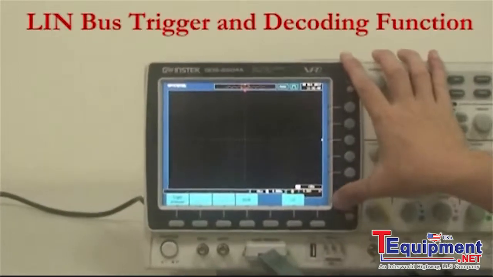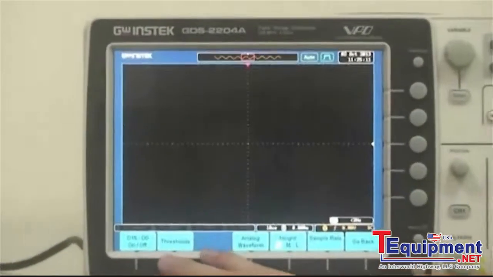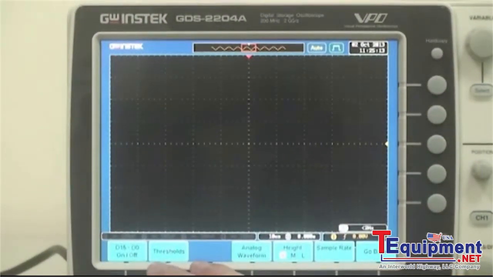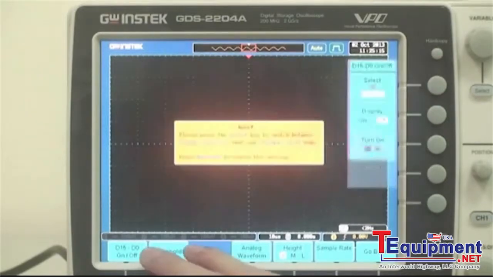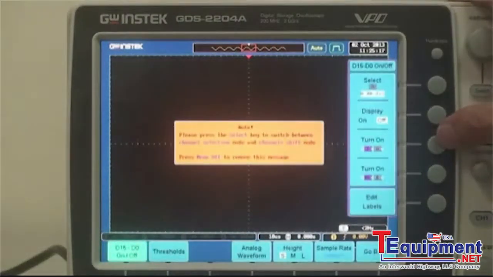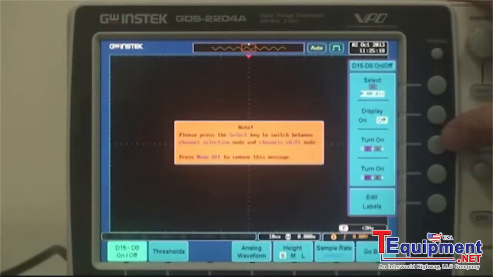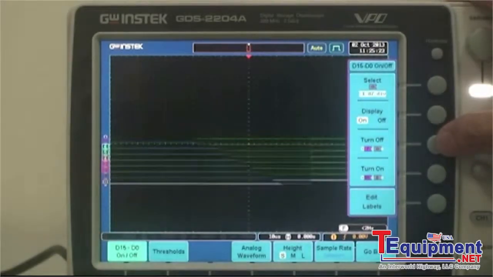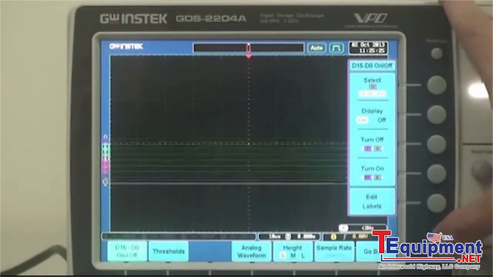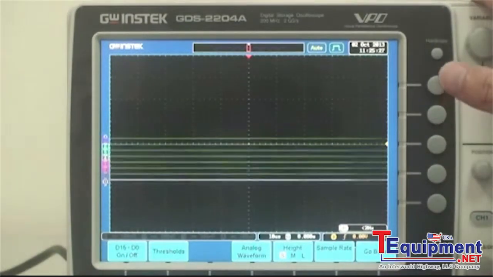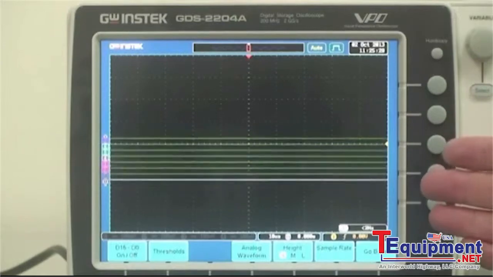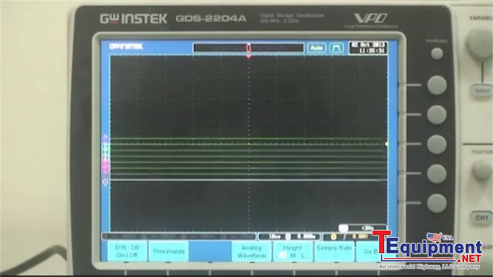Press Option and select Logic Analyzer under D15 to D0 on-off menu and turn on Logic Analyzer channel 0 to 7 and press menu off. LIN bus signal then appears on the screen.